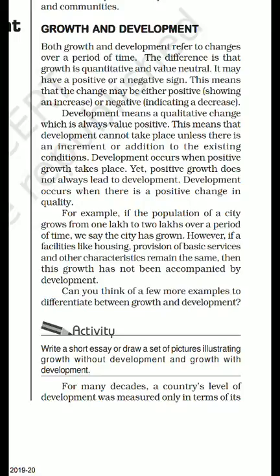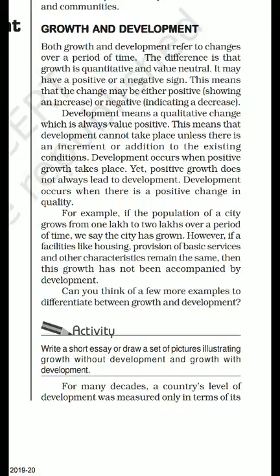But can we say that the city has developed? Definitely the city has grown. There is a population of 2 lakh now, which was previously 1 lakh. So there is an increment or growth of 1 lakh people. But by seeing or saying that, we cannot say that the city is developed. Why? Development has a different sort of criteria, which is mainly qualitative instead of quantitative.